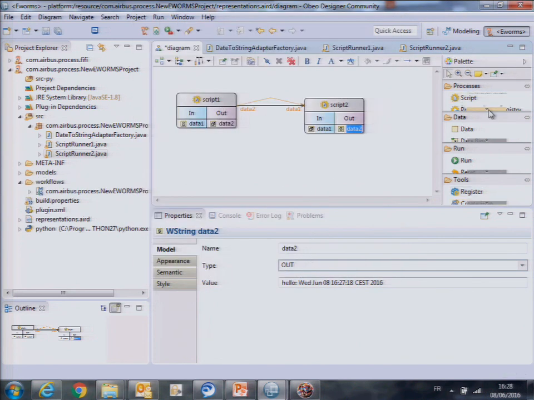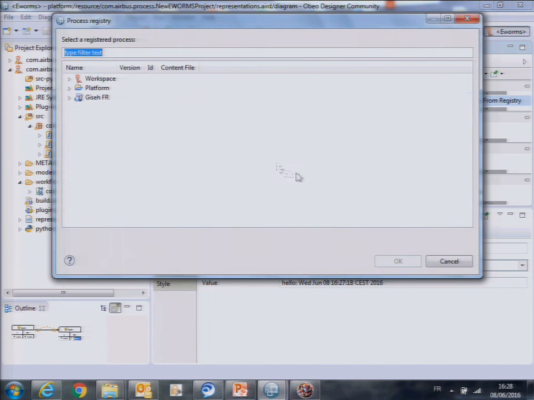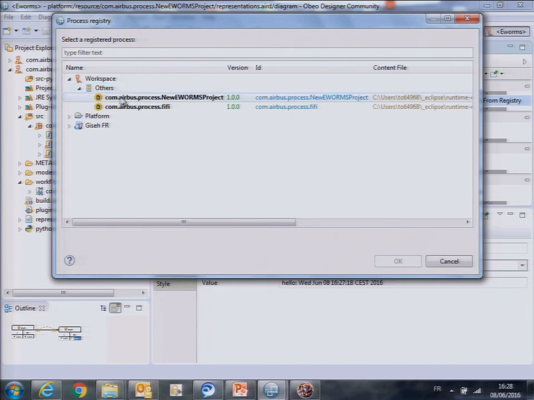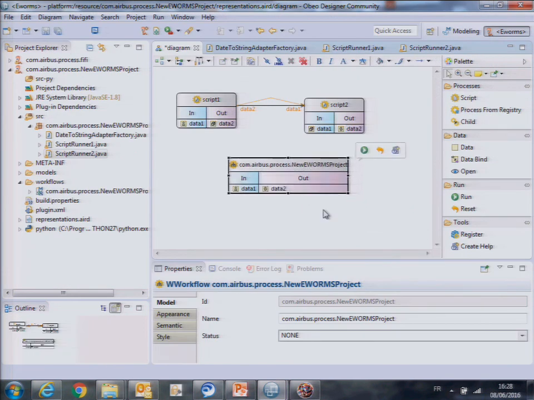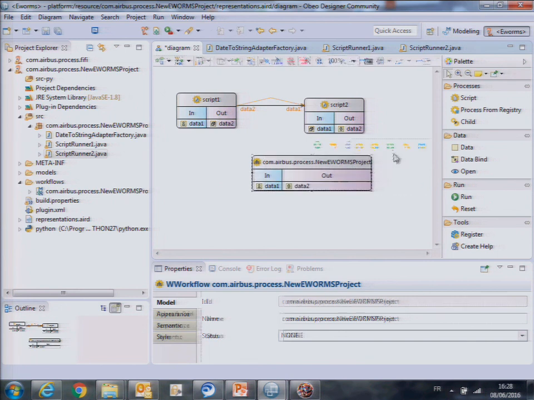And when I now do process from registry in my workspace, I've got my workflow called the new events project, because I did not give it a good name, and I'm able to reuse it. If I reuse it, it creates a kind of box, which just shows the data which are not linked together, the real input and output data of the complete black box of the workflow. So this workflow becomes a task that can eventually be embedded into a wider workflow. Okay, so that's the idea.